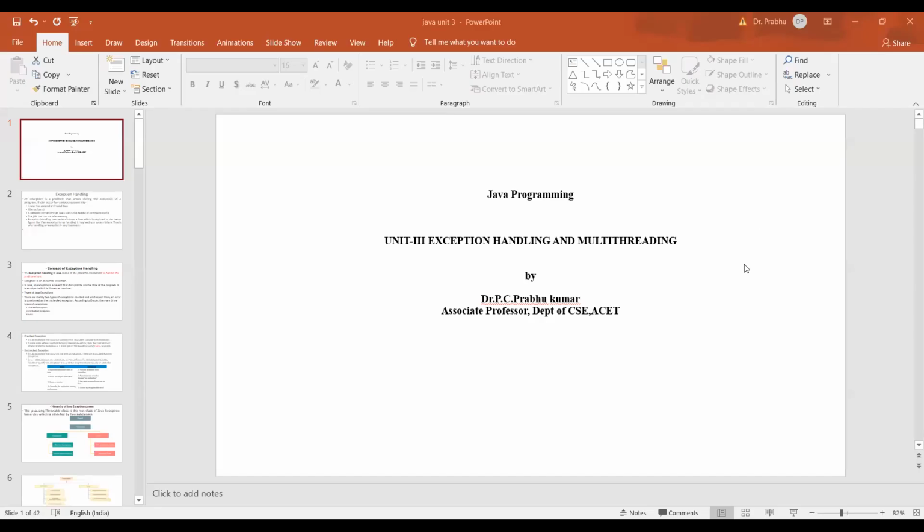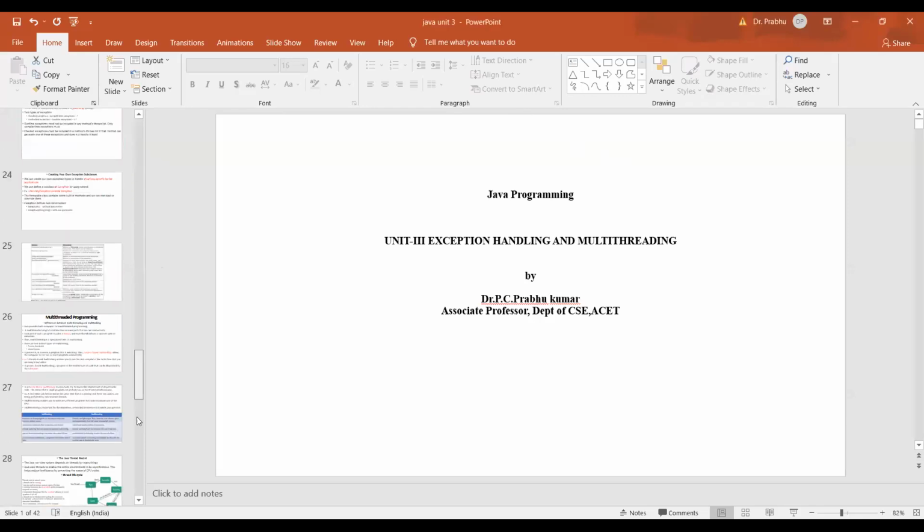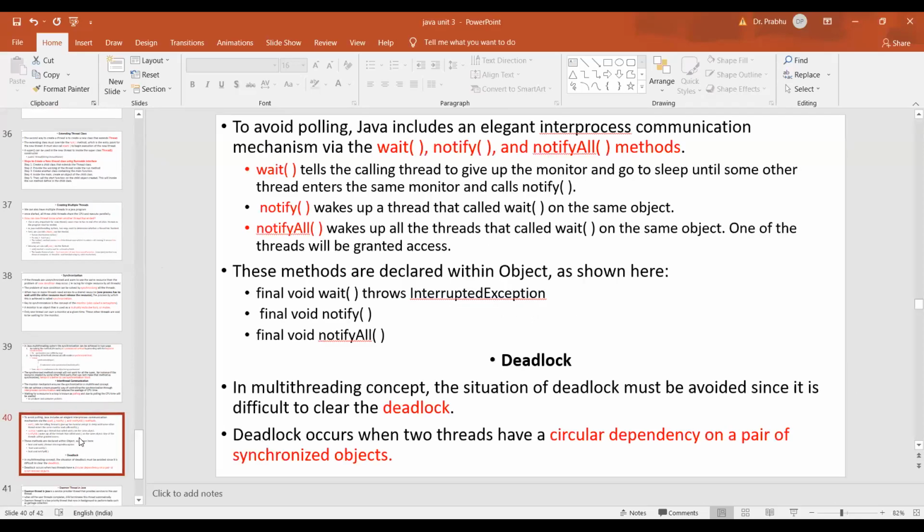Okay, good morning once again. We have been discussing Unit 3, the multi-threading concept. There we completed creating multiple threads. So today we'll see about synchronization, synchronization among the multiple threads. See that concept in Unit 3, multi-threading synchronization.